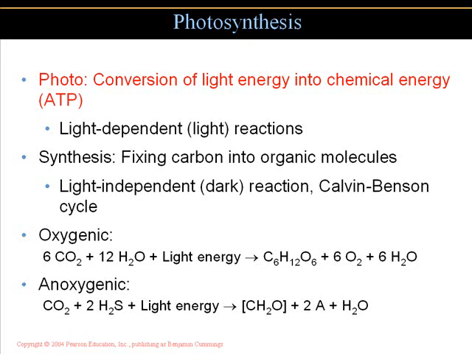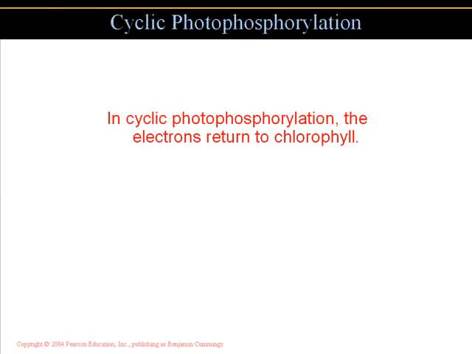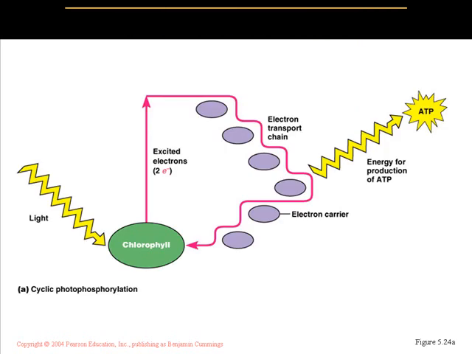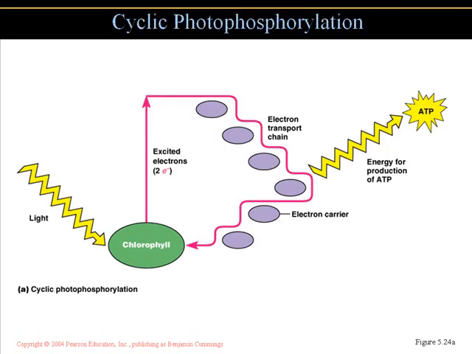And then these can be done in the presence of oxygen or in the absence of oxygen based upon the source. In cyclic phosphorylation, electrons return to chlorophyll. This is an example where you can see the electron transport chain in a microorganism that involves chlorophyll. Again, we see that the electron carrier is still utilized.